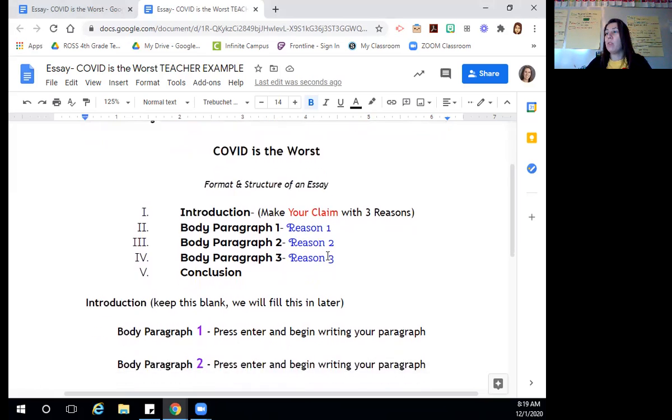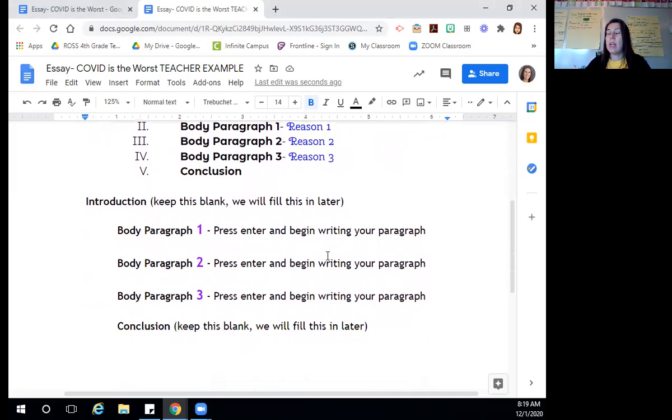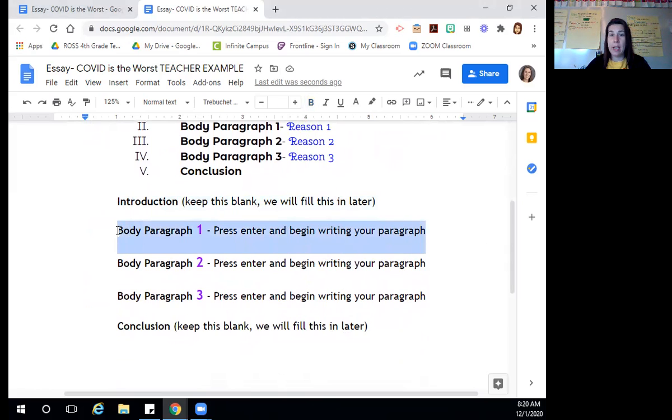And then we're going to move down and you're going to notice that I created a sort of template for you. In your template, I'm going to make sure that each of the beginning of your paragraphs is indented. It's already been done for you. So we're going to start with our first body paragraph, which is right here. And I'm going to highlight that.